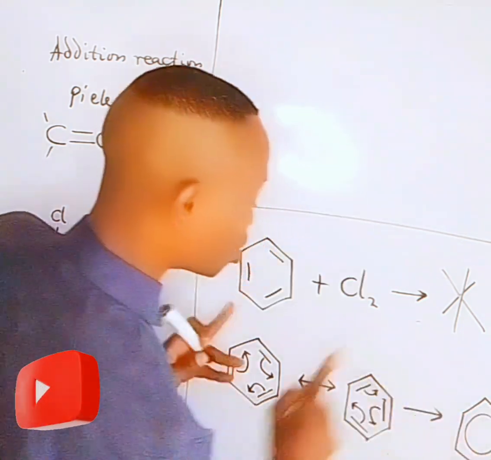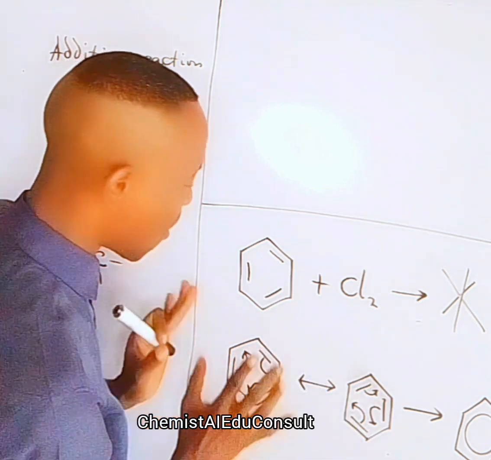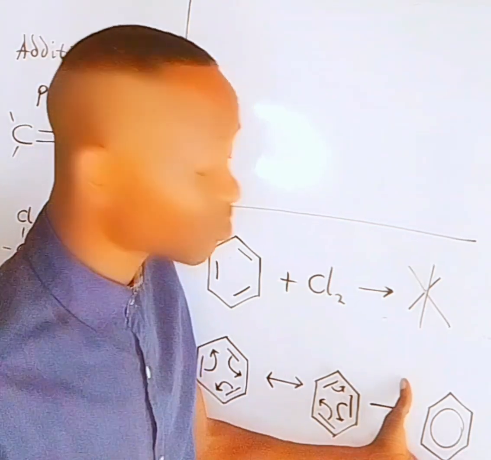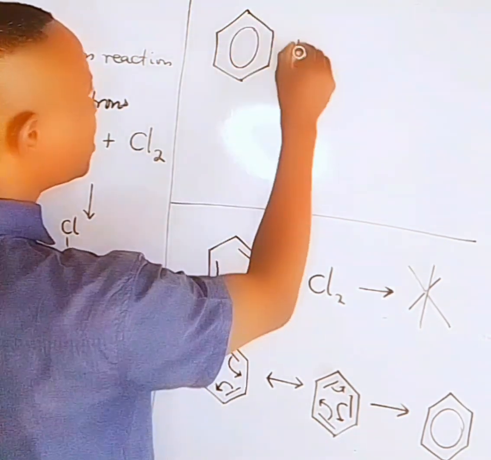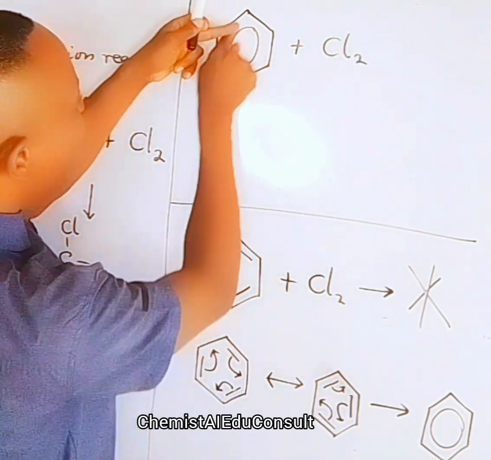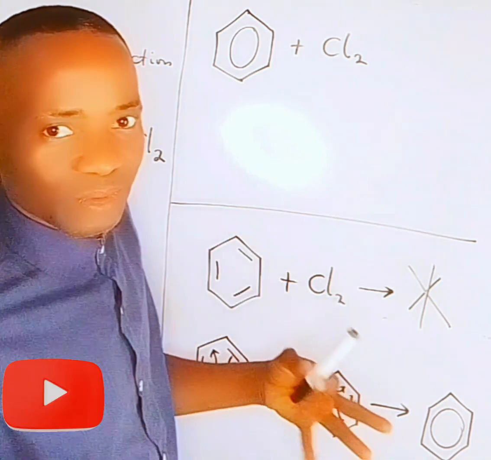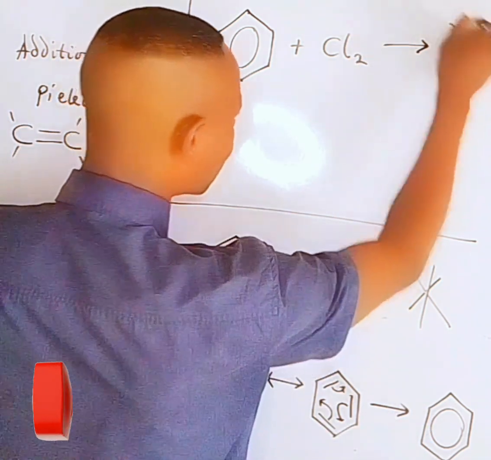This circumference shows continuous resonance of a benzene, and because of that, this is what benzene is in actual sense. So that in the presence of chlorine, chlorine will be looking for a pi electron to attack, but the pi electron is not accessible. It is nowhere to be found. That is why this reaction will not happen.